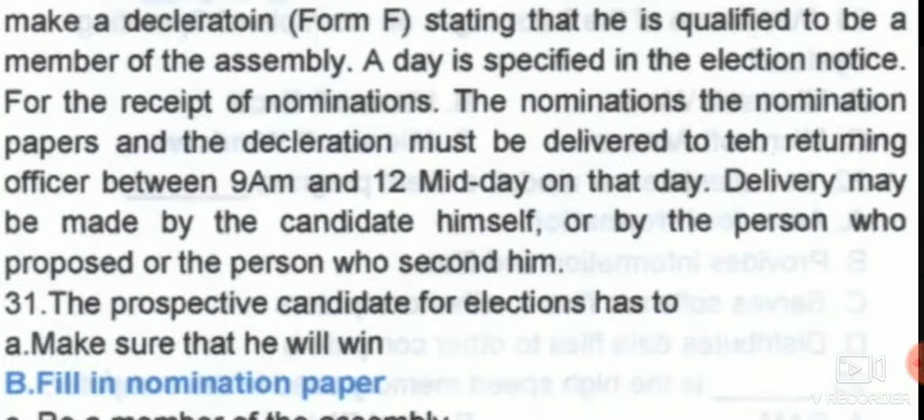Delivery may be made by the candidate himself or by the person who proposed or the person who seconded him. Whatever actions are done before making the nomination, it has to be sent to the officer between 9 and 12. If delivered by the candidate himself, he has to go in person and submit it.